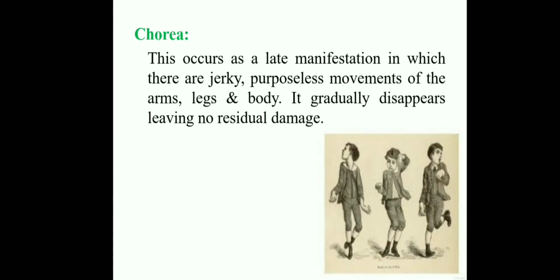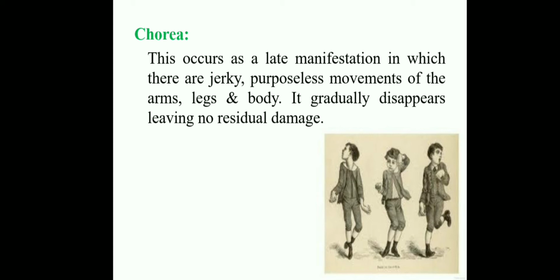Okay, and the next clinical feature is chorea. What is chorea? This occurs as a late manifestation in which there are jerky, purposeless movements of the arms, legs and body. It gradually disappears, leaving no residual damage. Jerky movements are there.